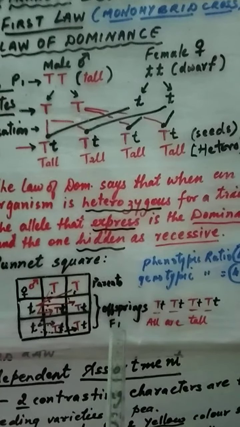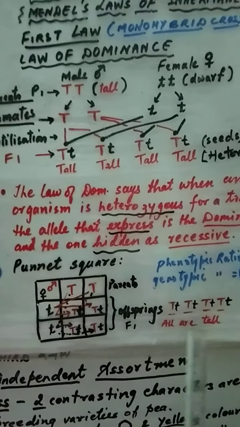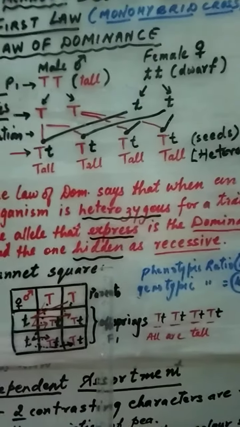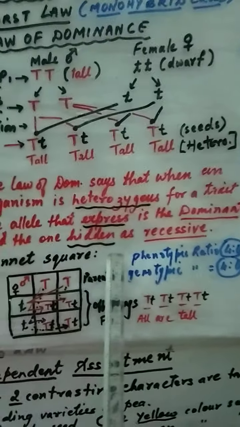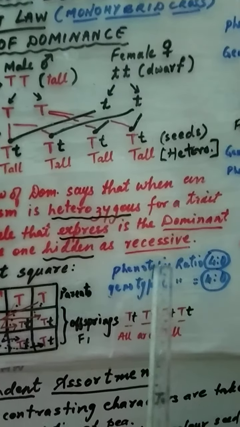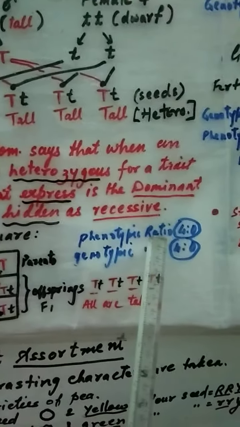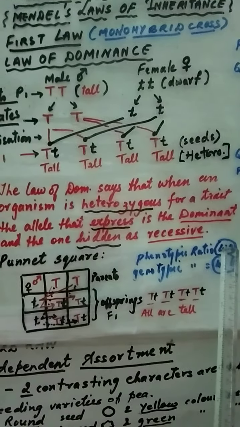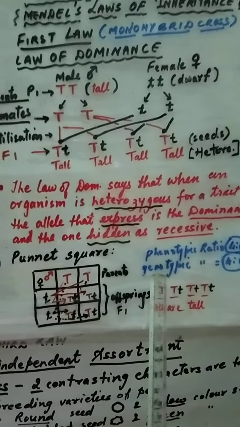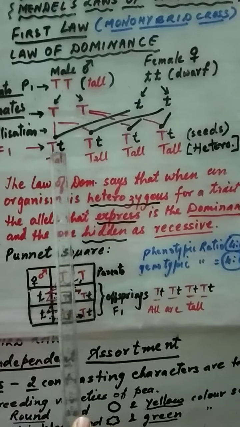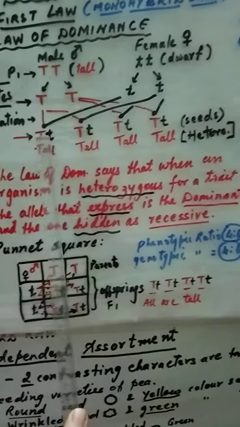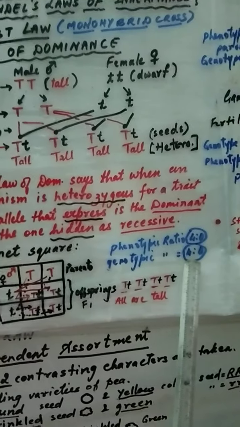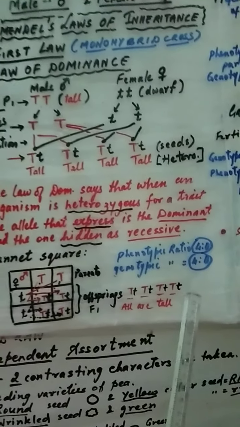What is it? This is F1 generation, and here all are tall. After this, the question comes, what is phenotypic ratio? Do remember, phenotypic means the character which is visible. What is visible? All are tall. That's why we have written 4. Genotype, that is expression of genes. All the genes are same here, capital T, small t. So we write genotypic ratio as 4. So this was the first law.